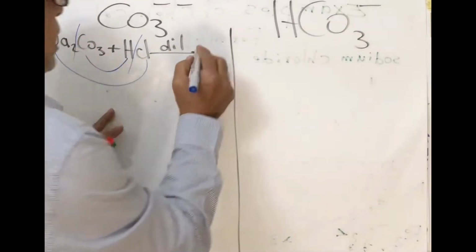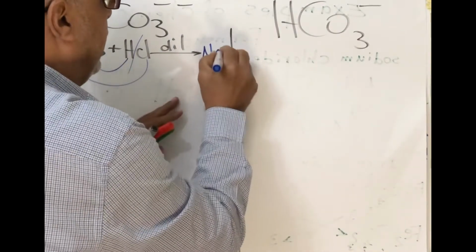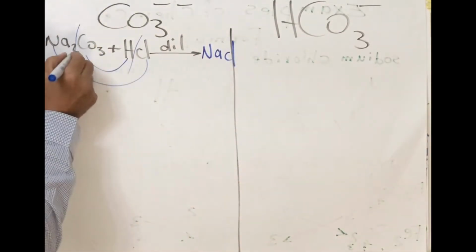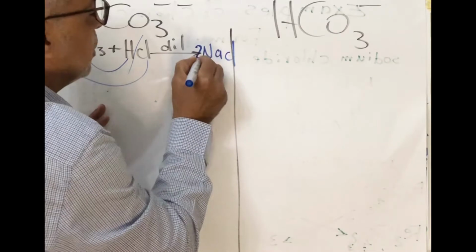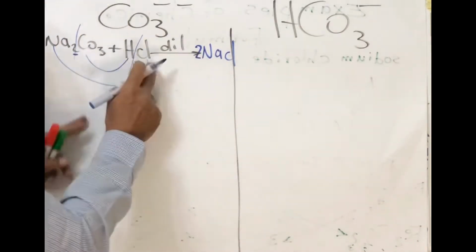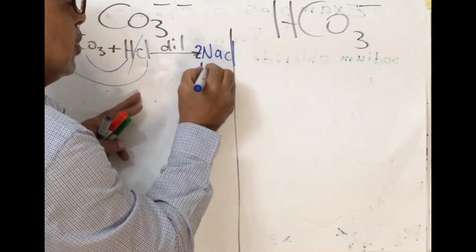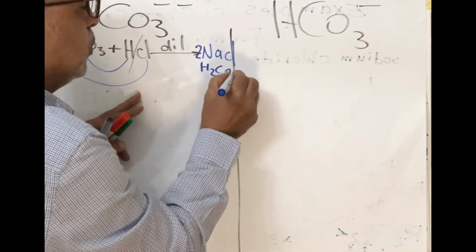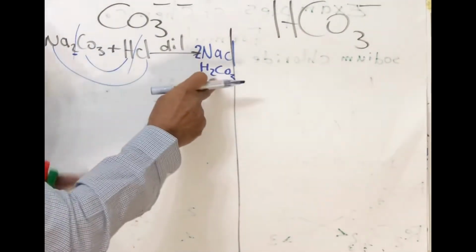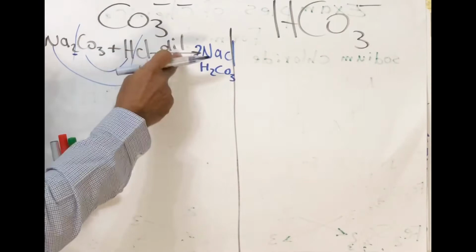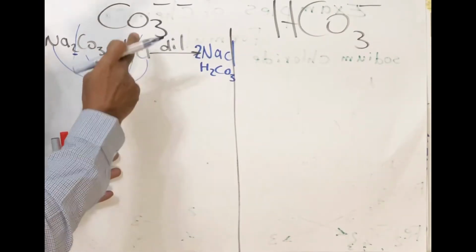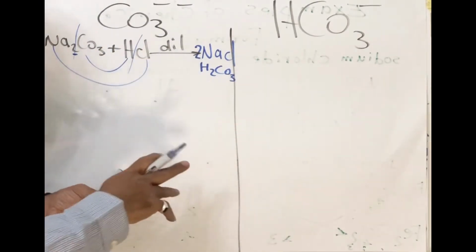Sodium with chloride forms NaCl. We must balance it, 2 NaCl, and it will produce H2CO3. This is why we use HCl, because HCl is more stable than carbonic acid.